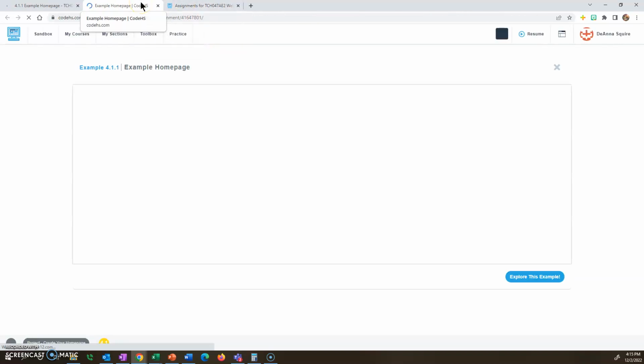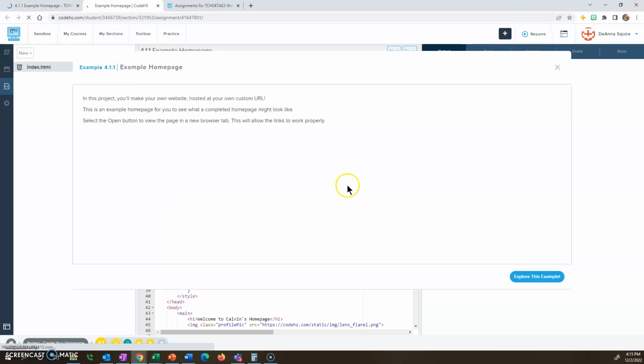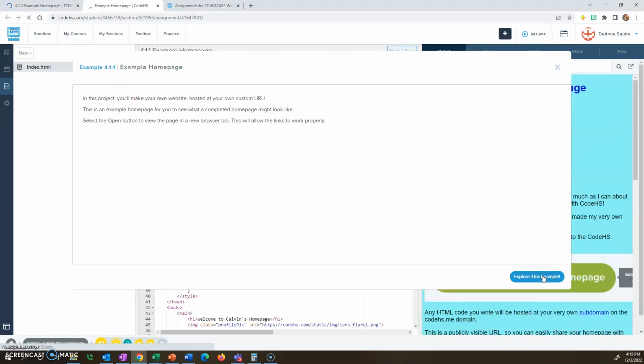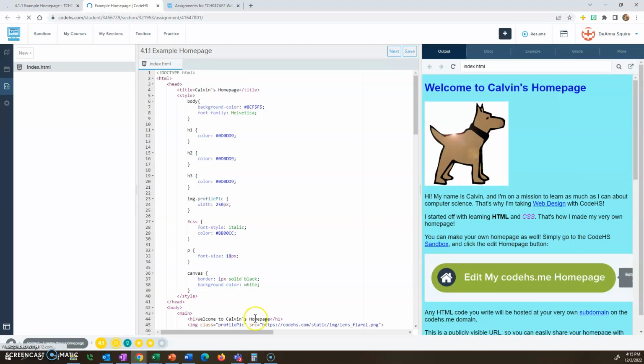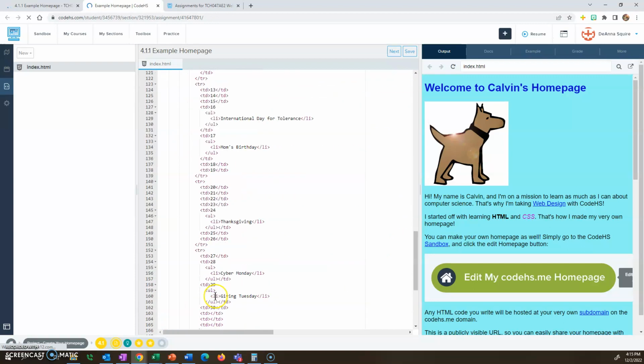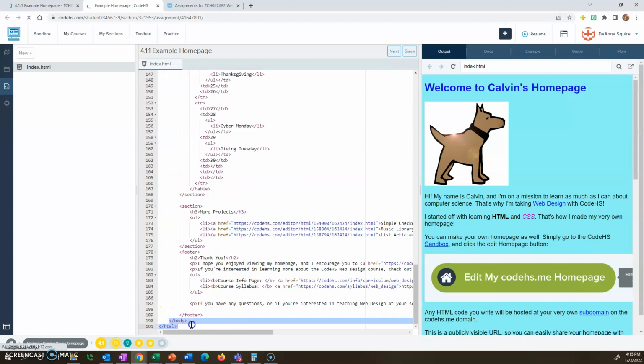All you're going to do is go into CodeHS. You're going to explore the example. This is an example of some code that you could do. I'm going to tell you right now, you need the doc type, HTML, head, title tags, and style tags, as well as the body tag and the ending body tag and ending HTML tag.